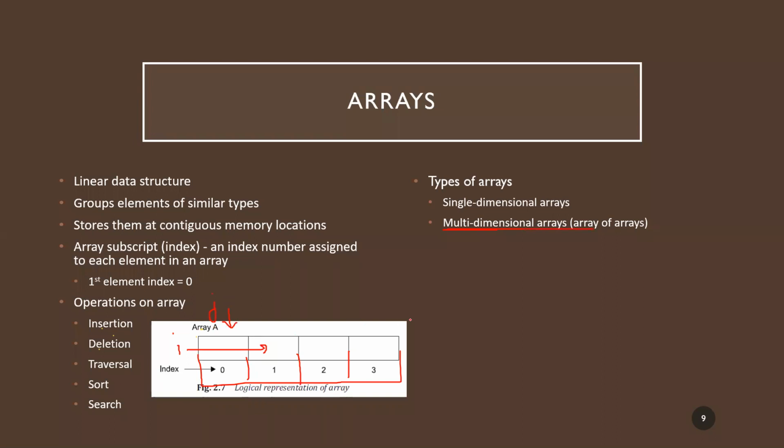Suppose if it is three-dimensional, somewhat in this form, then I require another index k, because one is for the row, one for the column, and the other one to specify the cell information. So this is three dimension what I have specified. In this way, we can have multi-dimensional arrays also specified in your C program.